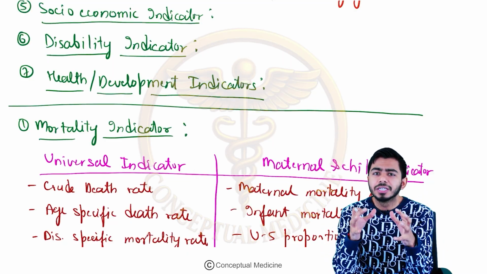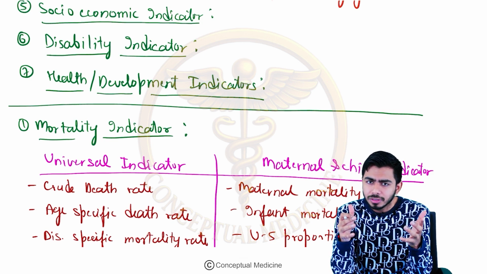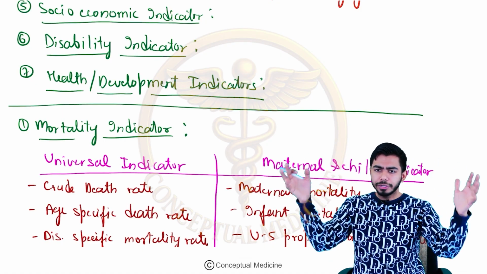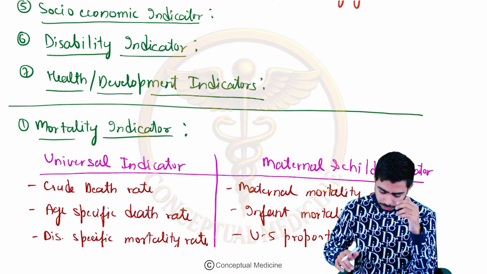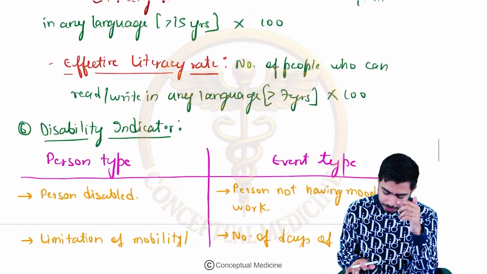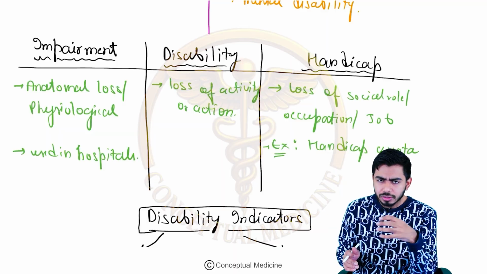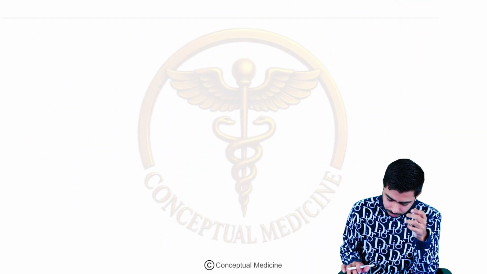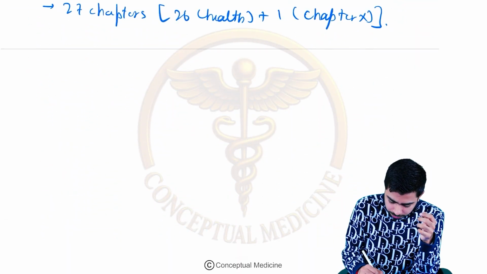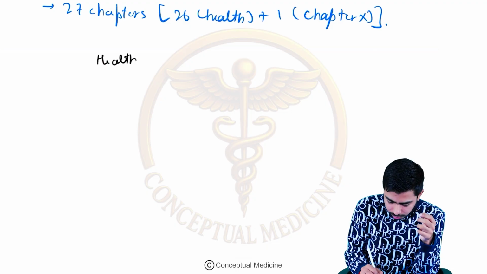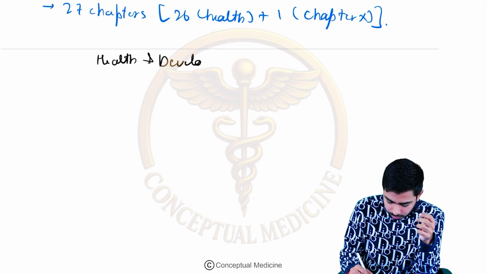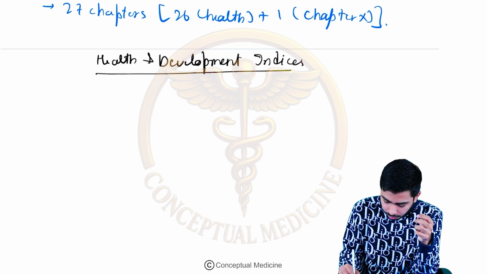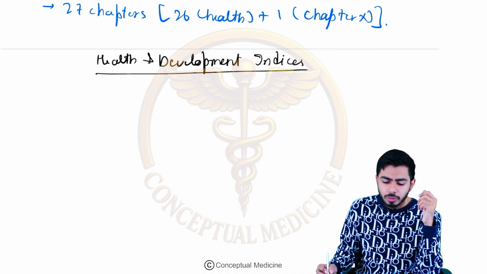If you combine the indicators, what will you call this? I told you in the initial few minutes, that is an index, right? So an index is a combination of all the indicators. Here let's talk about the health or development indicators, or I can say indices, because we talk about the small indicators in that. So let's talk about the health and development indices.